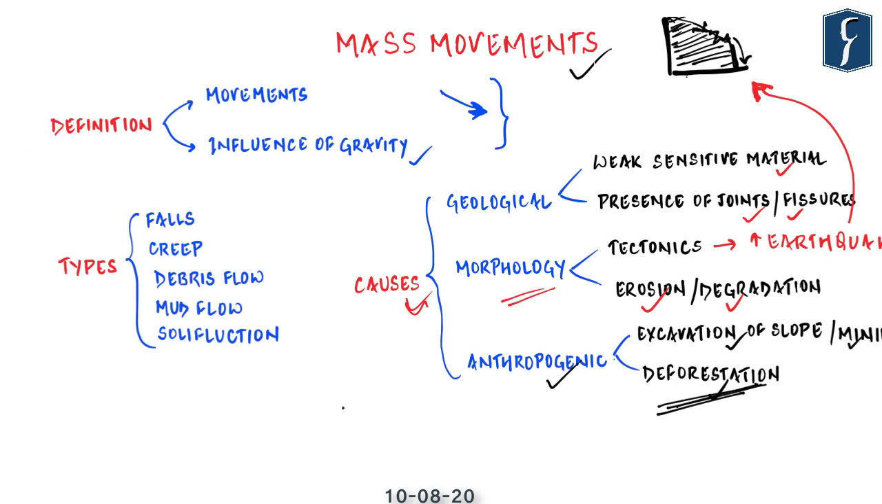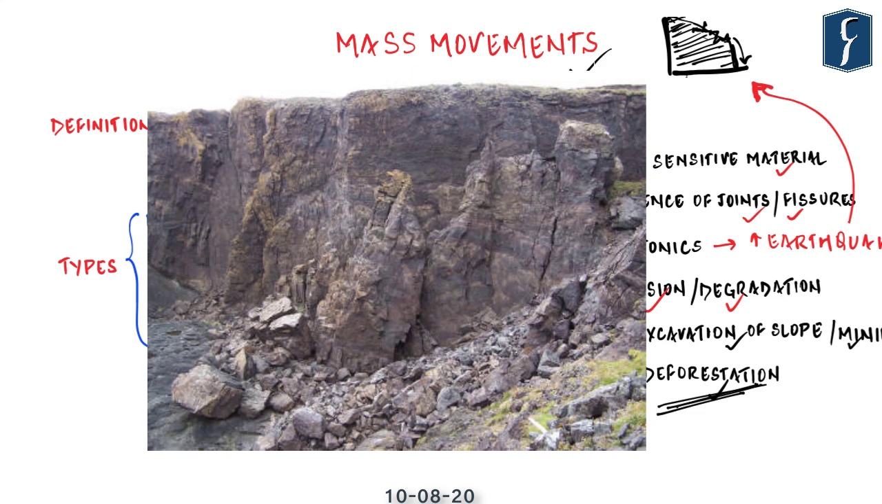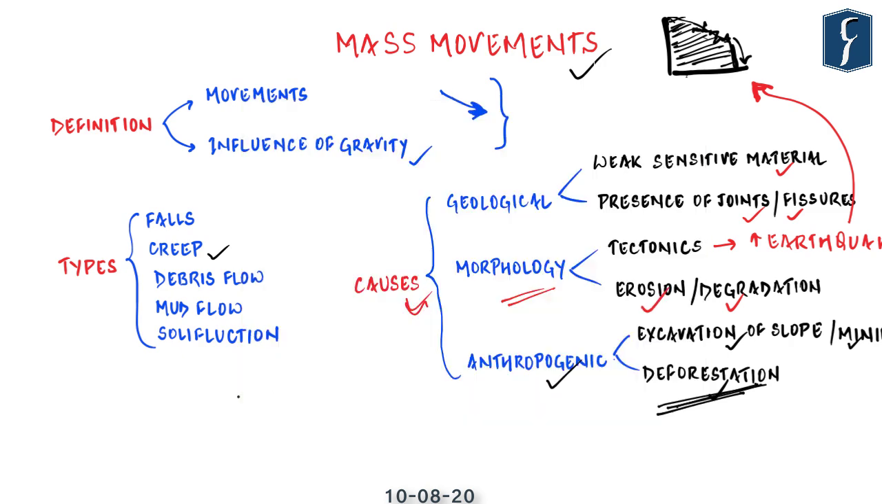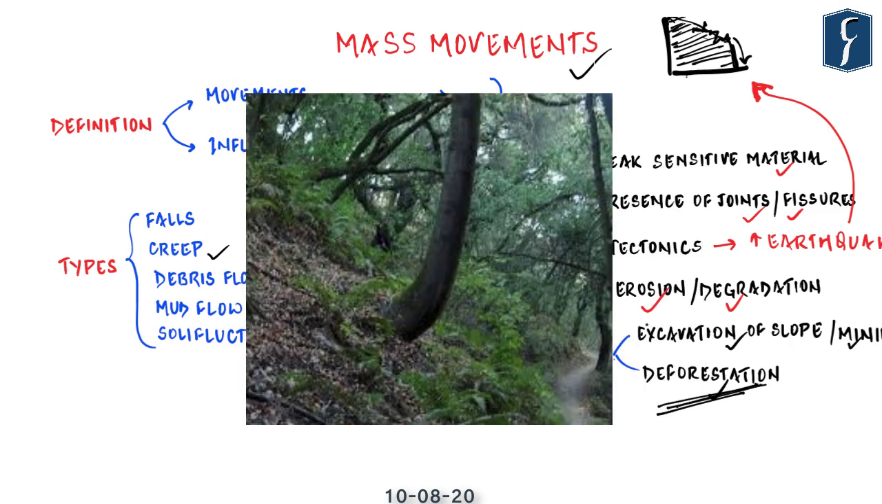So all the mass movements can be categorized into various kinds. Start with the falls, which is a quite abrupt movement of materials that become detached from steep slopes or cliffs. Then comes the creep, which is a very slow and steady downslope movement of soil or rock, often indicated by slow but persistent tilting of trees or poles and other such vertical objects, because the top layer of the soil has been continuously sliding downwards.